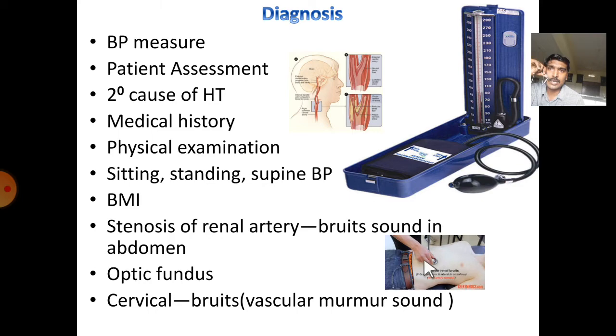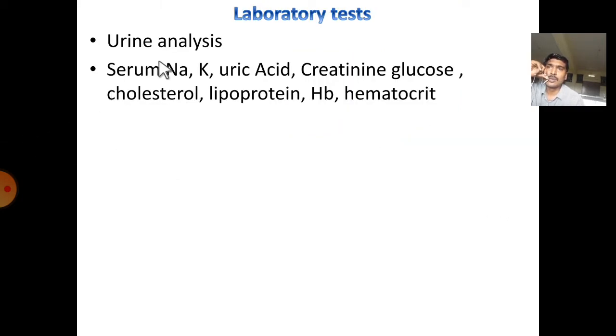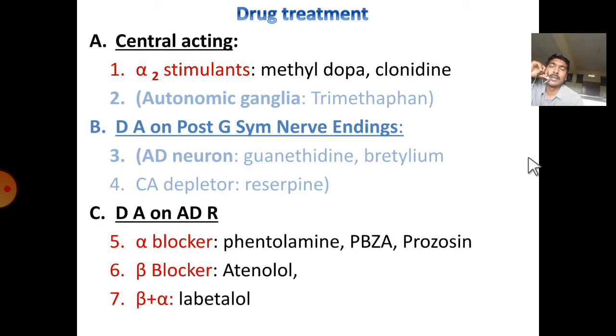Examination of the optic fundus and cervical bruit examination by stethoscope, where we will observe vascular murmur sounds. Next is laboratory tests: urinary analysis, serum estimation of sodium, potassium, uric acid, creatinine, glucose level estimation, cholesterol, lipoprotein levels. Hemoglobin and hematocrit examination also give some idea about the diagnosis.